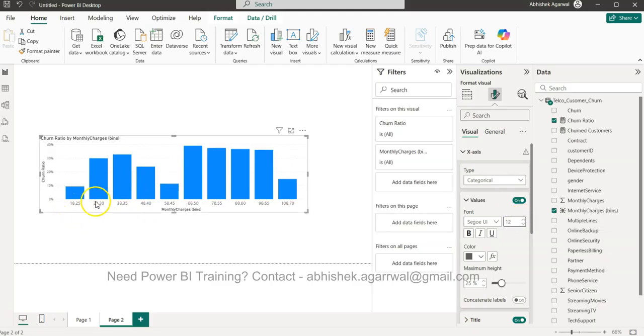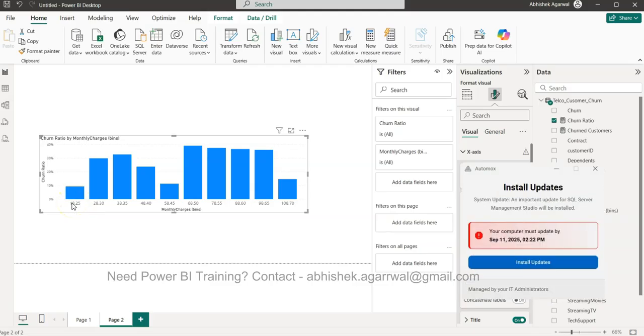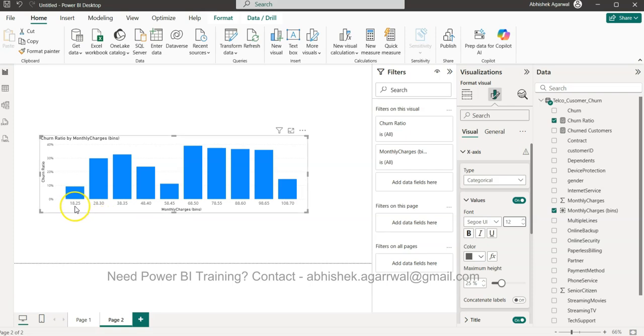It can be a little bit misleading, but what it indicates is that our value is starting at 18.25, and we have set the bin count to 10, so it is indicating 18.25 to 28, 28 to 38, 38 to 48, and so on and so forth, right?